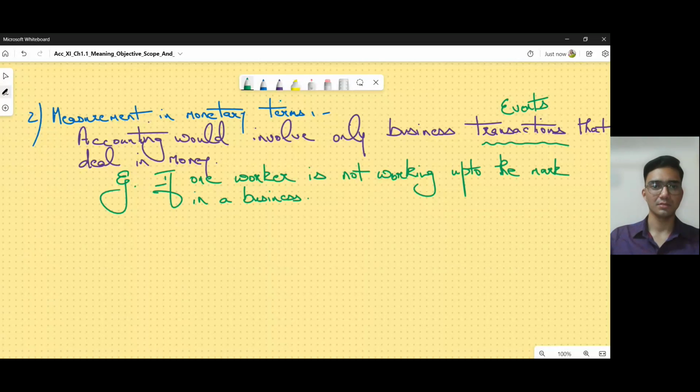Now think about this. This is an example which I'm giving. I'm saying one worker is not working up to the mark in a business. Now, is this a monetary transaction? I don't think this is a monetary transaction.